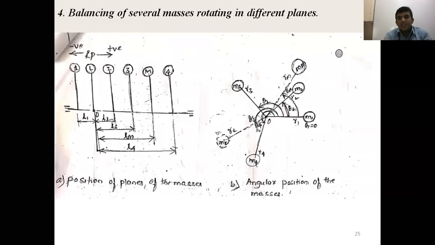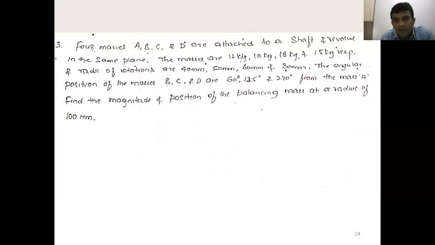Any doubts? Now you can clarify regarding the previous problem. Even for the assignment problem, if you have doubts, all the data is given. MA, MB, MC, MD are given. There you can consider masses 1, 2, 3, 4; here they are given as masses A, B, C, D. Only the notations change. The radius of rotation is also given: 40, 50, 60 and 80 mm.